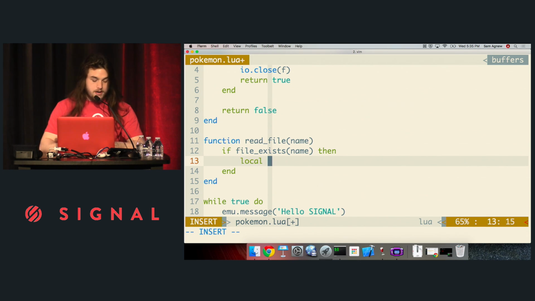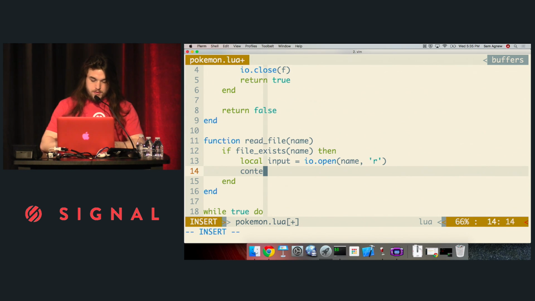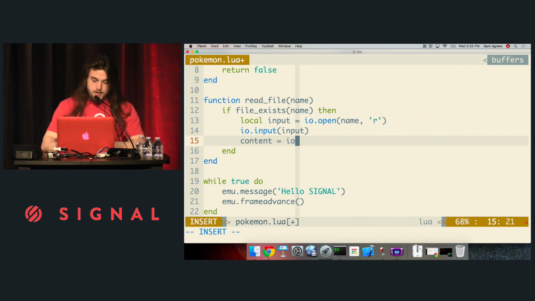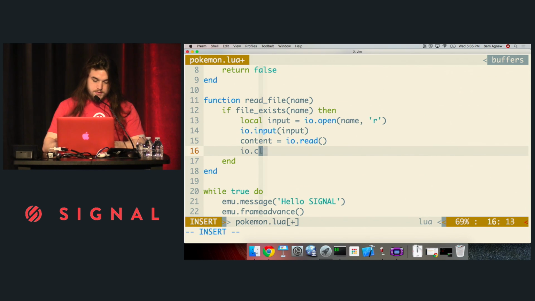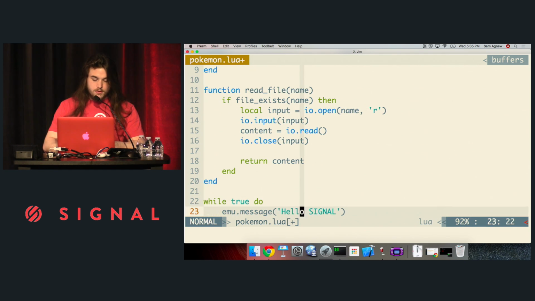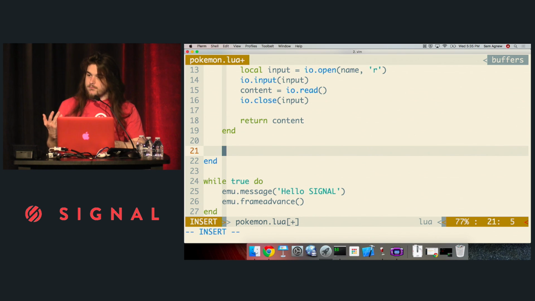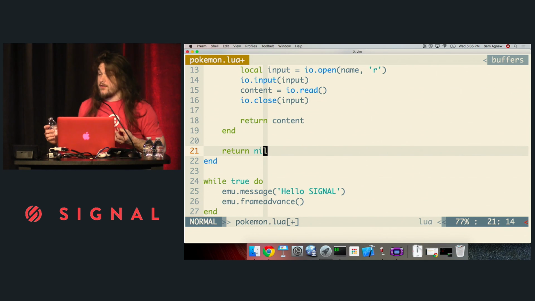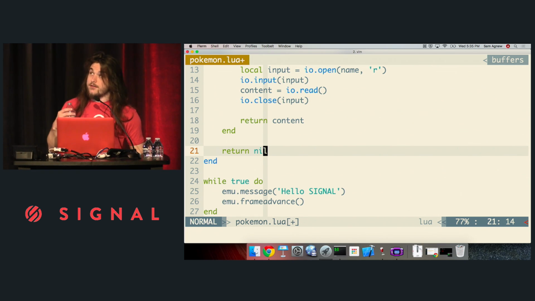So I'm going to create a local variable. I'm going to call that input. And I'm going to open whatever file you sent me for reading. After that, I'm going to read the file. Well, actually, first I have to set the standard input to be the stream from that file. So I'm going to set standard input and then read from that file. After that, I want to close the file because, again, it's not good to leave your files open. And I'll just return the content of that file. And if the file doesn't exist, I'll just return nil. So that's cool. I have a function to check whether a file exists and a function to read from a file.